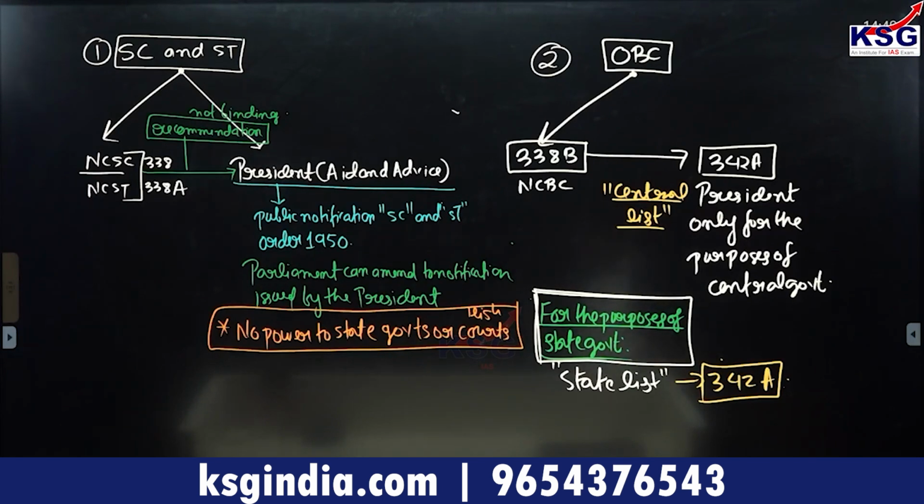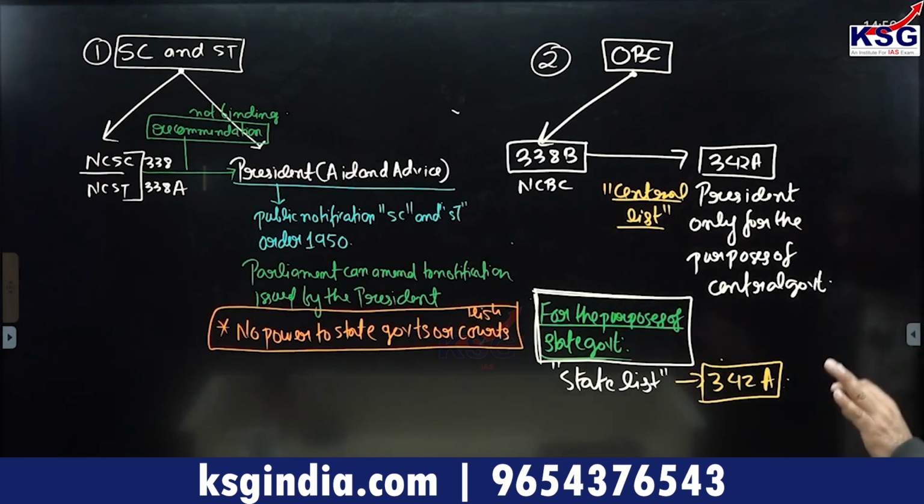But if it is a reservation with regard to other backward classes in state government, so for example, recently we are seeing the state government of Maharashtra classifying sections of Marathas as OBCs, this kind of reservation of Marathas as OBCs is going to be done by the state government under Article 342A. So what is for the purposes of central government is to be done by the central government, and for the list of those people you will have a central list, and for the purposes of state government, it would be done by the state list. So a list which is to be kept over here would be called a state list. Do we understand? This is the distinction.